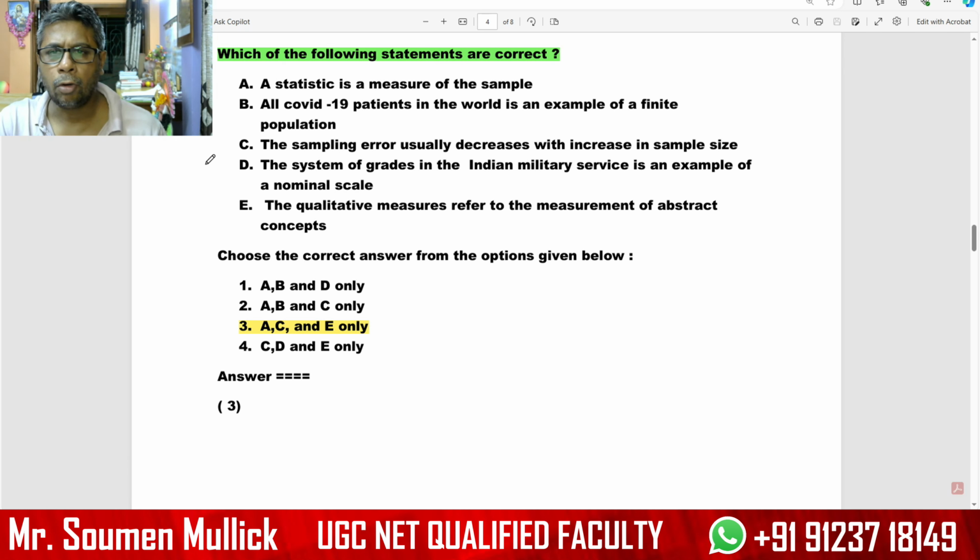But B, all COVID-19 patients in the world is an example of a finite population, is wrong. And also D, the system of grades in the Indian military service is an example of a nominal scale, this is also wrong. So ACE is right.